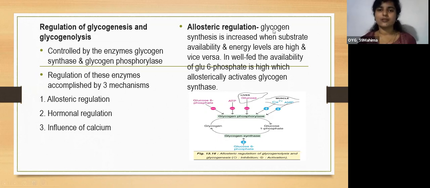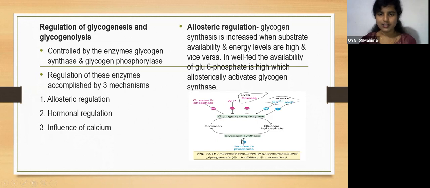First is allosteric regulation. Glycogen synthesis is increased when substrate availability and energy levels are high. So glycogen synthesis, that is glycogenesis, will be high when substrates are more and energy levels are high, and it will be decreased when there is decreased substrate availability and when the energy levels are low.